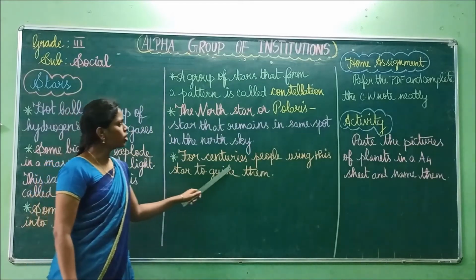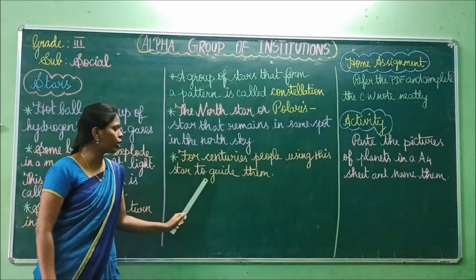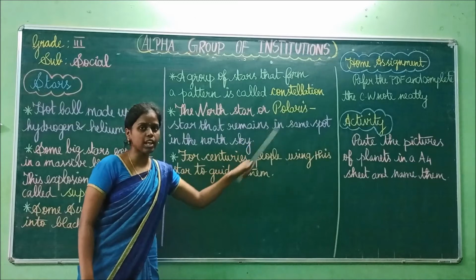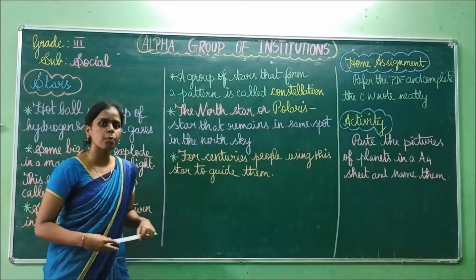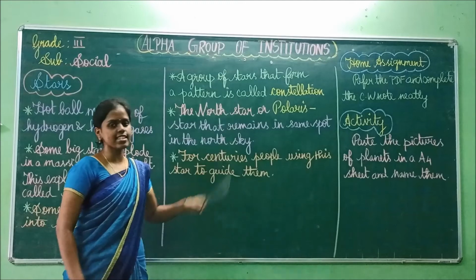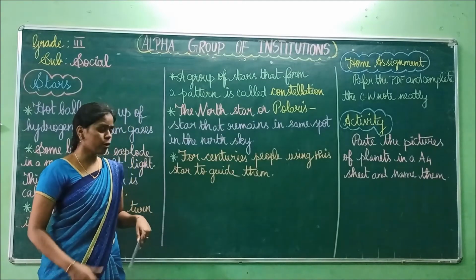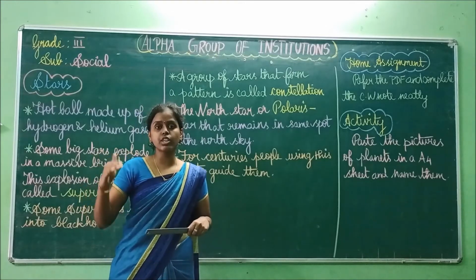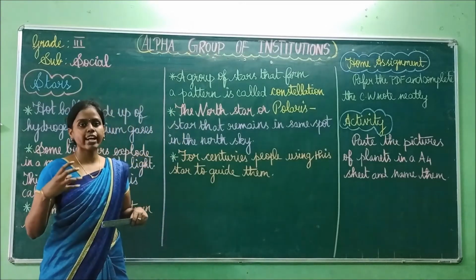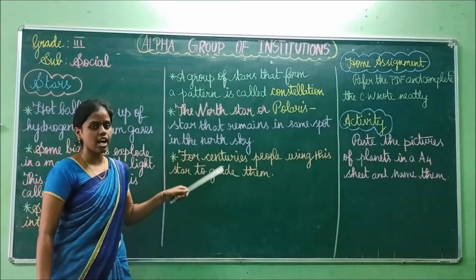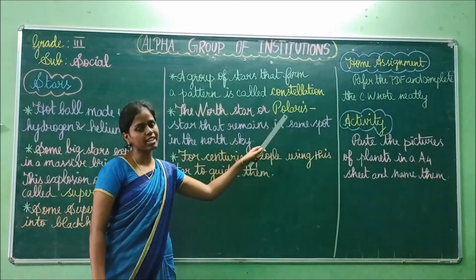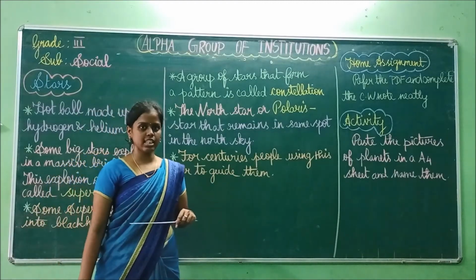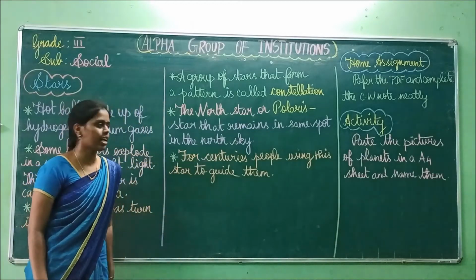Then for centuries people have used this star to guide them. They use this North Star, which is Polaris. Many people for many centuries have used this star as their guide. Many fishermen and researchers who travel through the sea find the path using the star. So the North Star or Polaris guides those people who travel through the sea. This is the use of Polaris.